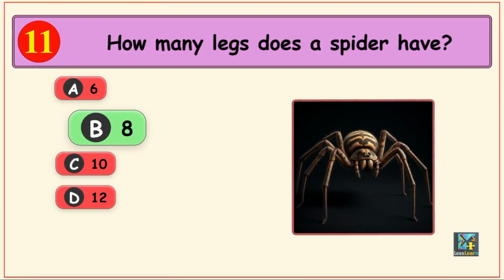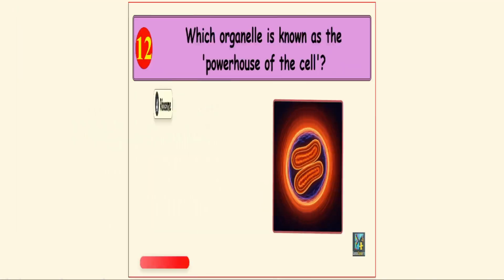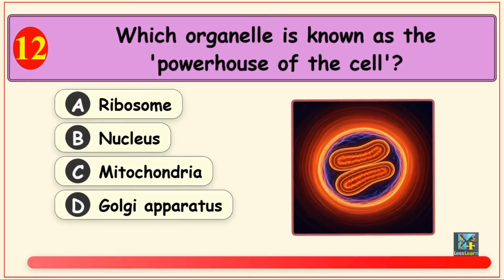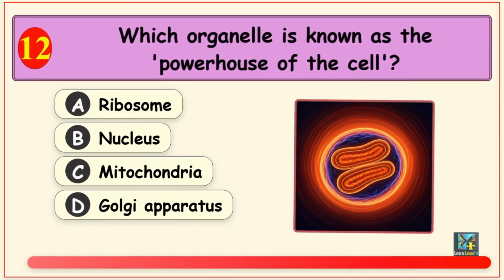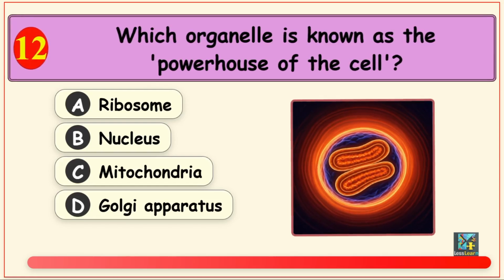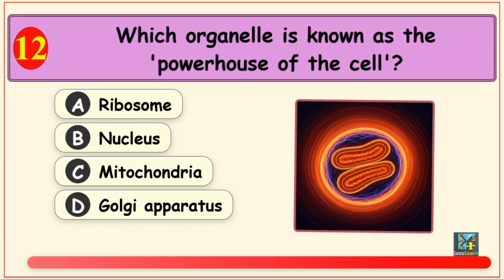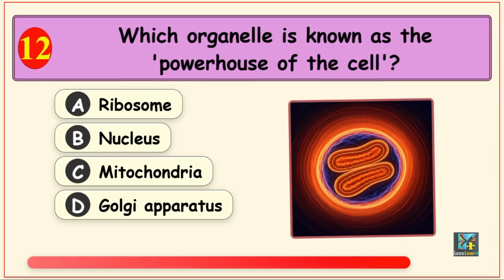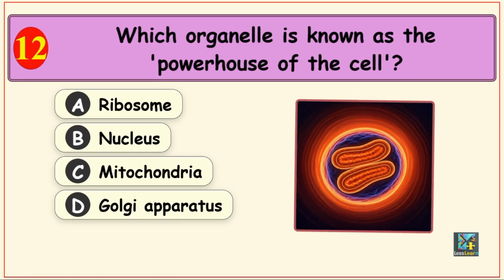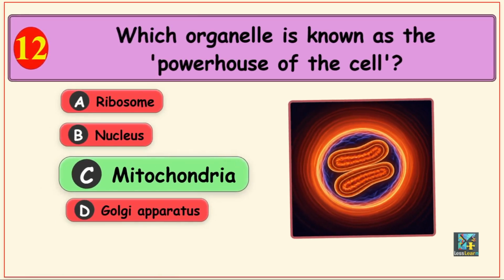Moving on. Which organelle is known as the powerhouse of the cell? Options are option A, ribosome, option B, nucleus, option C, mitochondria, and option D, Golgi apparatus. The correct answer is option C, mitochondria.